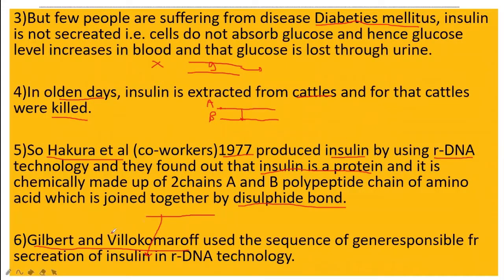Now another scientist came, that is Gilbert and Vinokomarov. They identified the sequence of the gene which is responsible for the production of insulin, because for the production of insulin in rDNA technology, the gene sequence is required. So Gilbert and Vinokomarov identified the sequence of the gene.